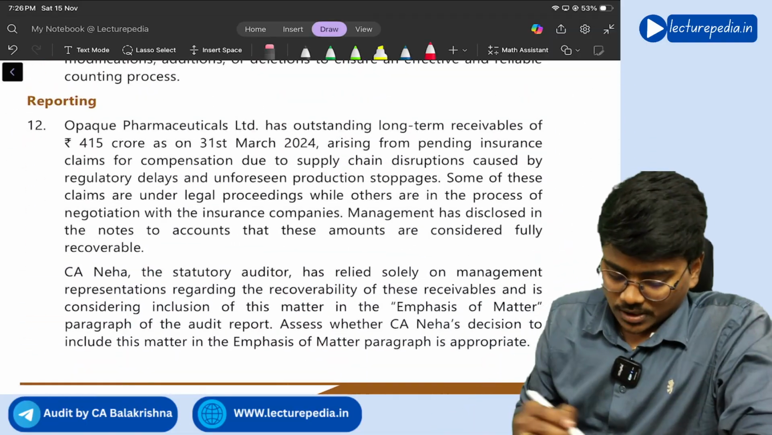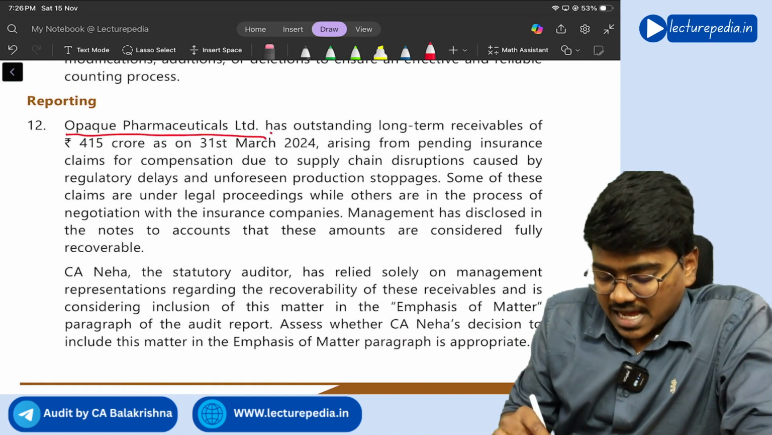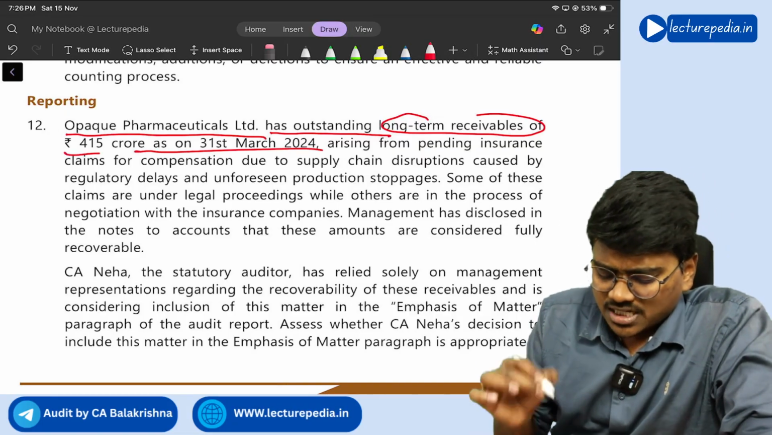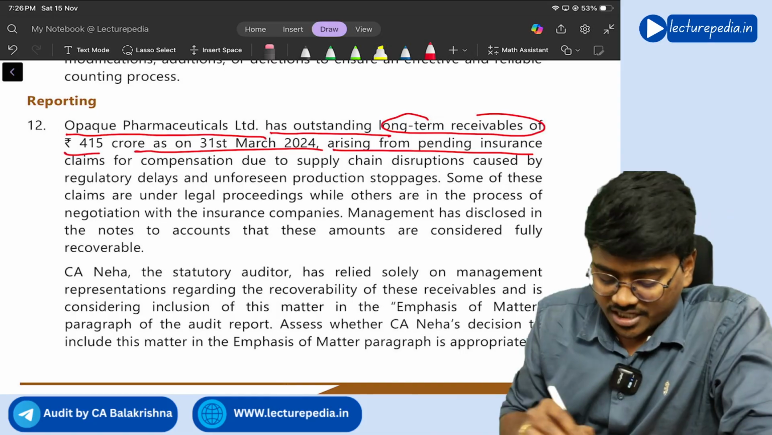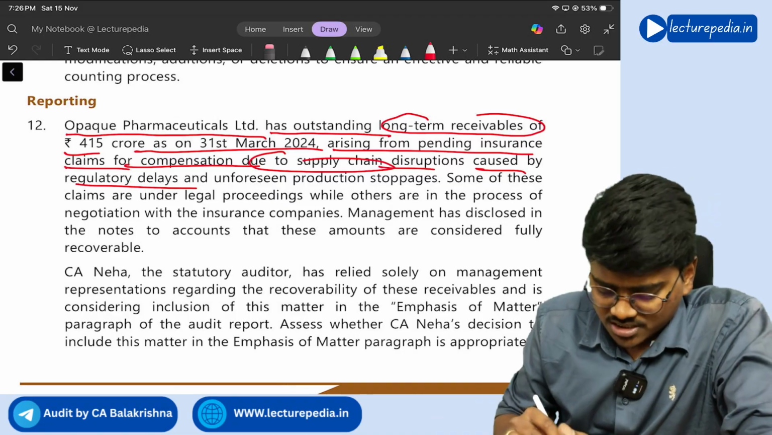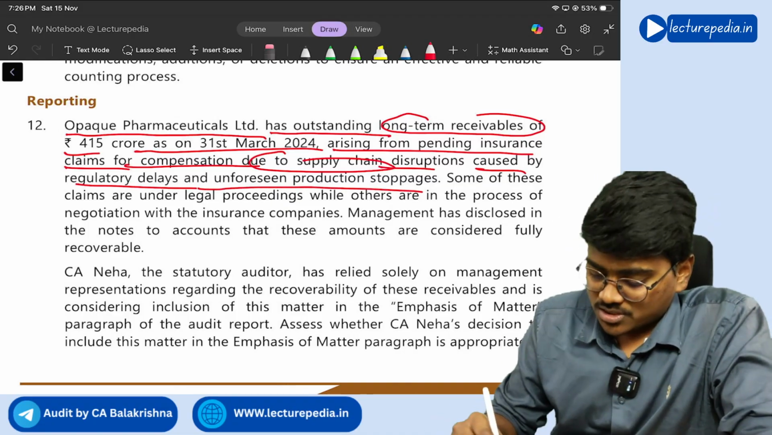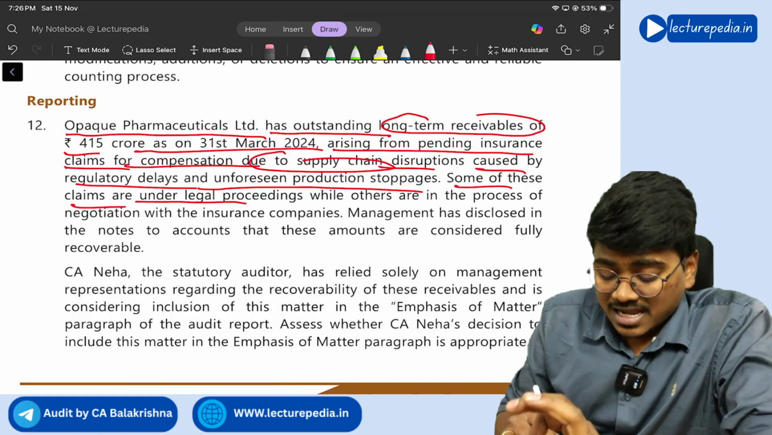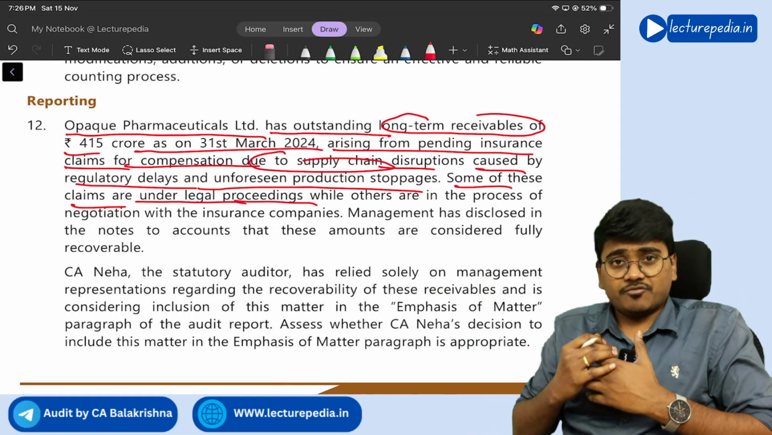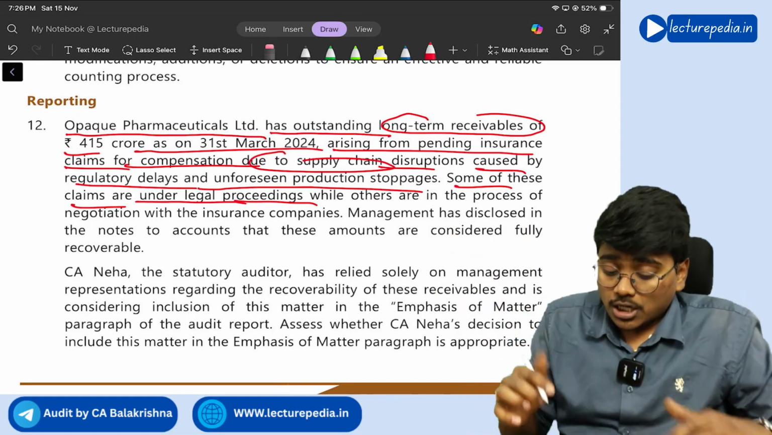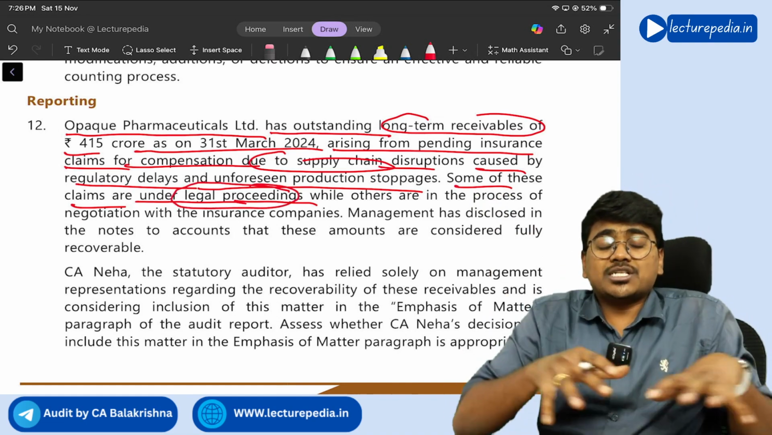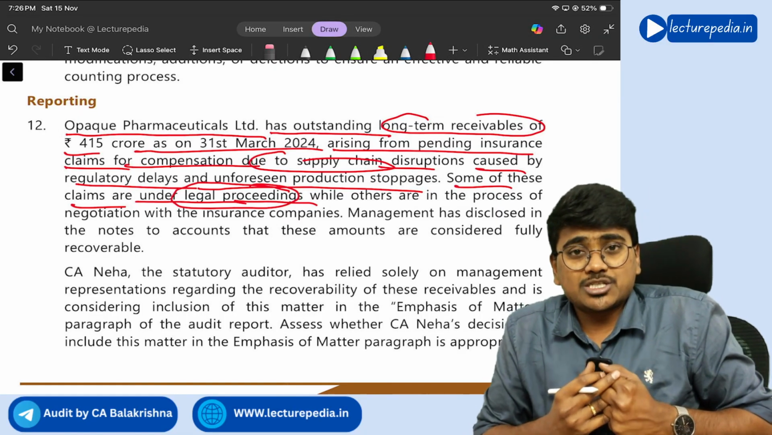Next, question number 12. Opaque Pharmaceutical Limited has outstanding long-term receivables of 415 crores as on 31st March 2024, arising from pending insurance claims for compensation due to supply chain disruptions caused by regulatory delays and unforeseen production stoppages. Some of these claims are under legal proceedings. See, the company has to receive certain claims from certain people, and they are under legal proceedings. Legal proceeding going on means it is not yet confirmed whether you will receive that claim or not.